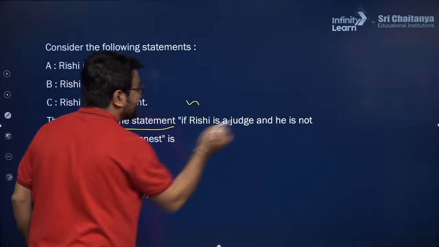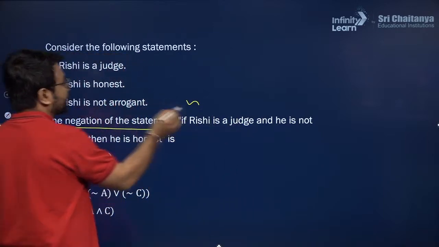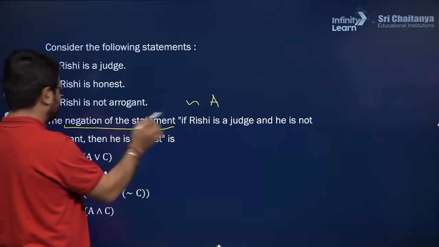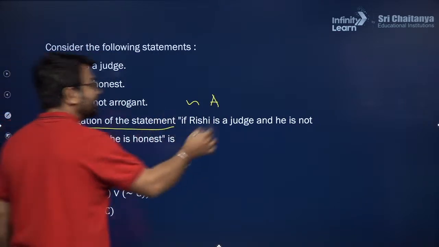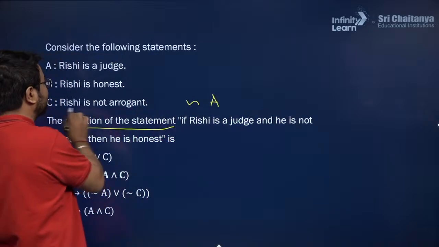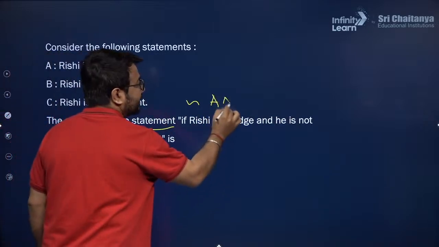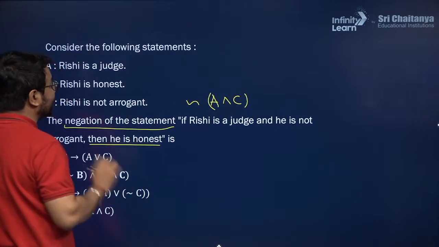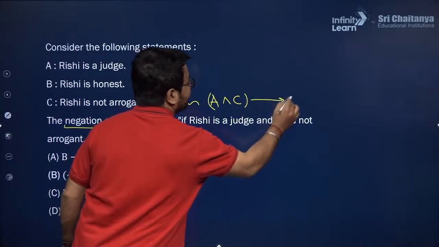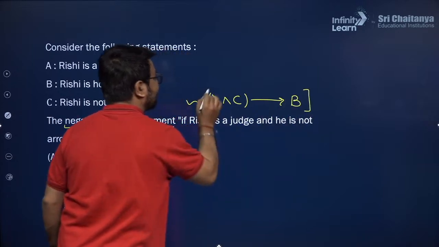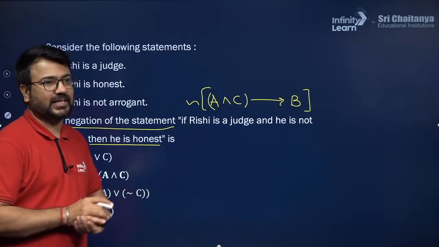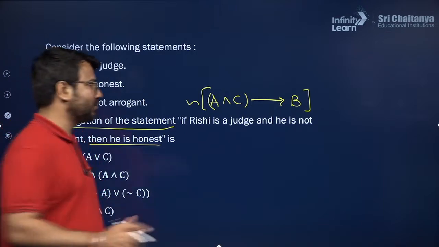Rishi is a judge and he is honest. So A, Rishi is a judge, and he is not arrogant. He is not arrogant is written in C. So A and C implies then he is honest, implies B. So I want to write the negation of this statement. So how will I be able to write the negation of this statement? So how to proceed with this question?